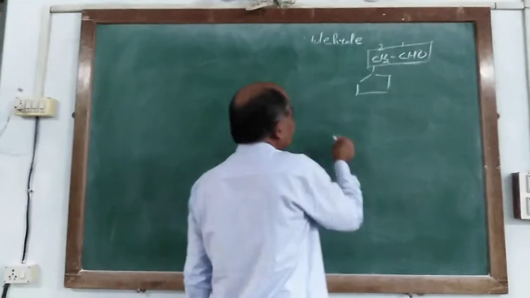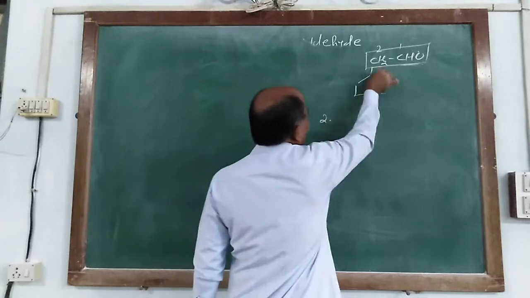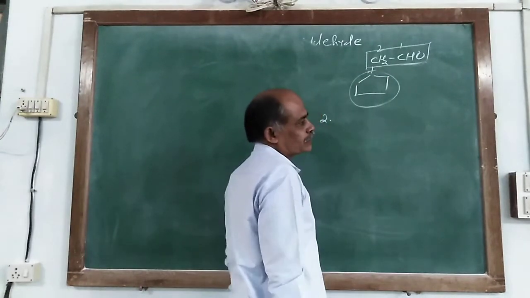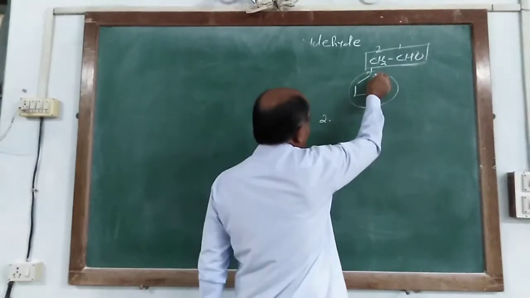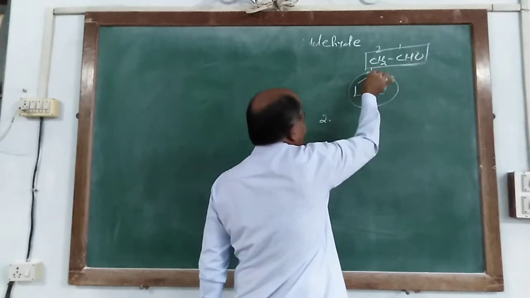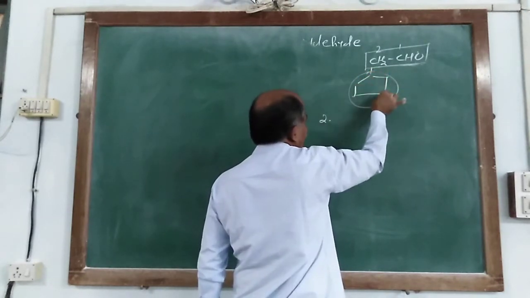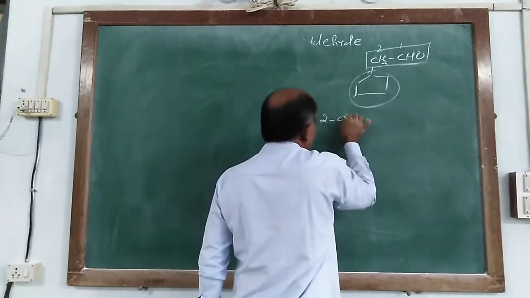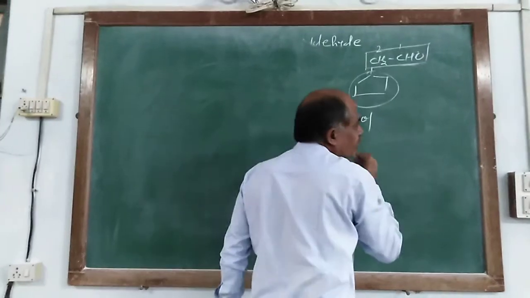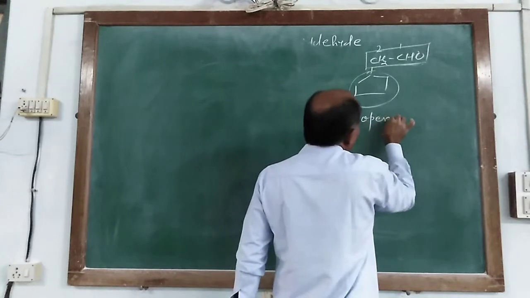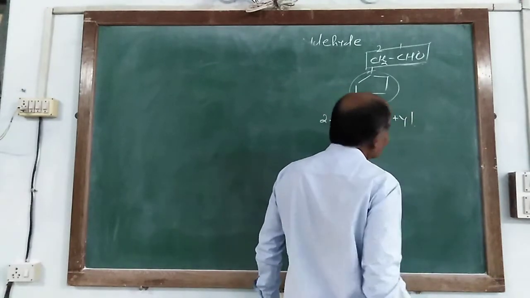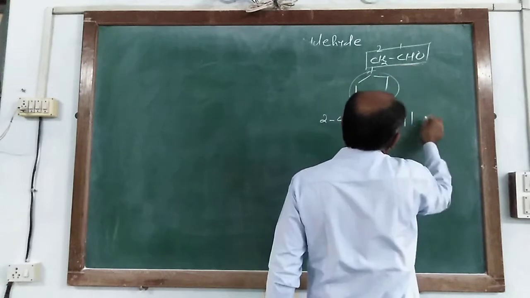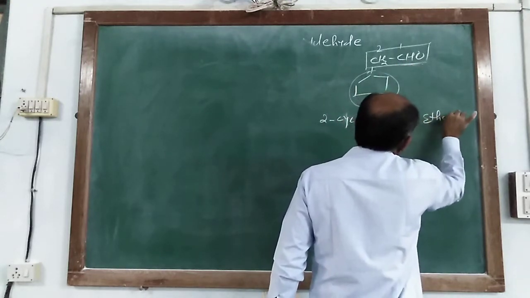So it is named as 2, and it is taken as a substituent group, and the substituent group is cyclic with carbon number 1, 2, 3, 4 and 5. So it is 2-cyclopentyl ethanol.